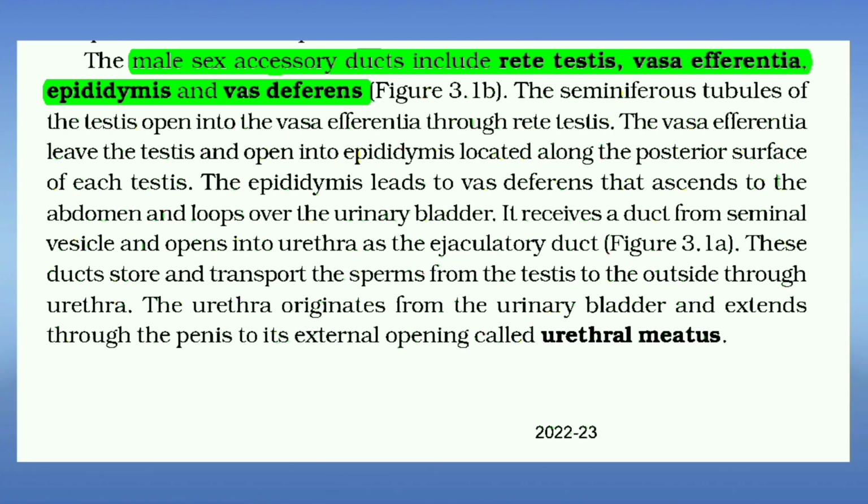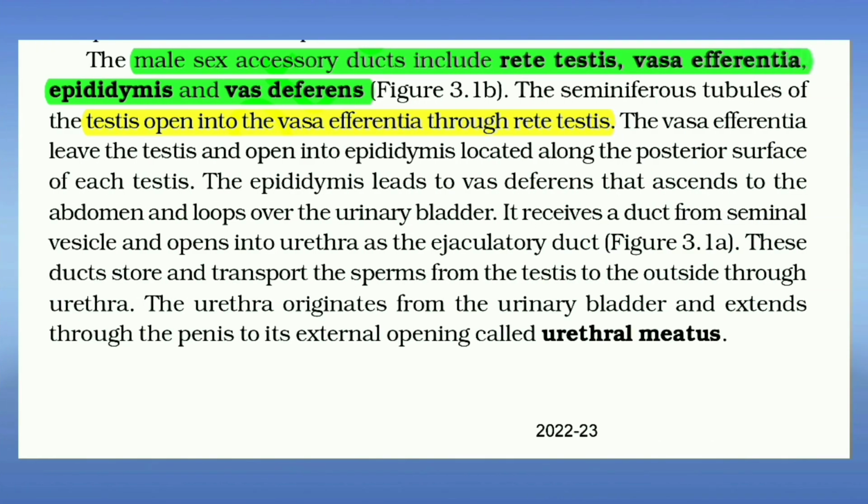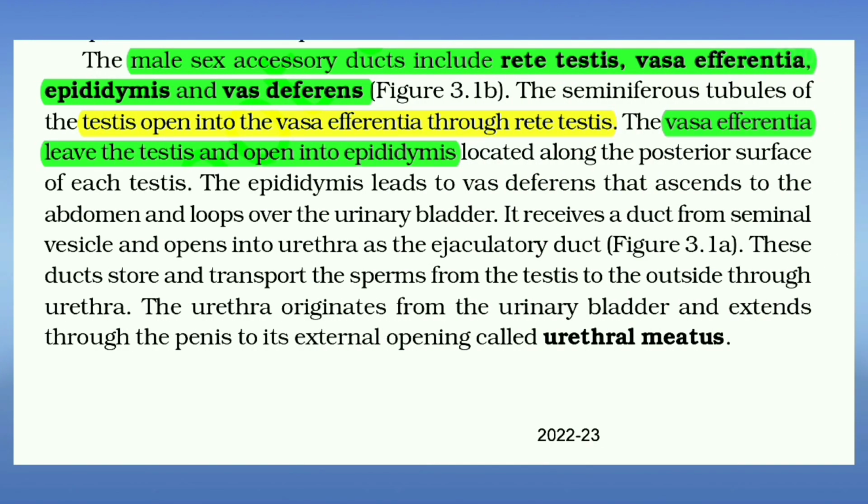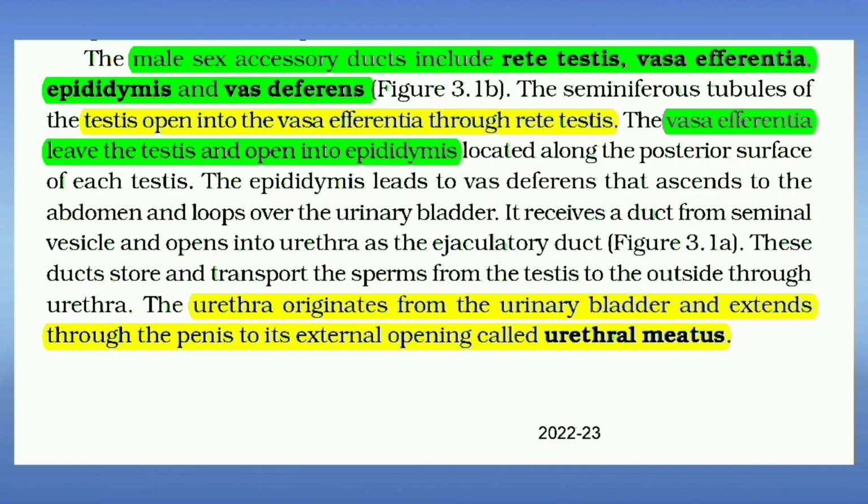Male sex accessory ducts include rete testis, vasa efferentia, epididymis. Testes open into the vasa efferentia through rete testis. Vasa efferentia leave the testis and open into epididymis. Urethra originates from the urinary bladder and extends through the penis to its external opening called urethral meatus.